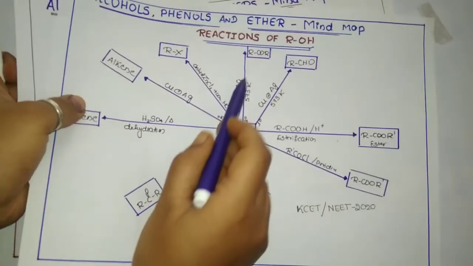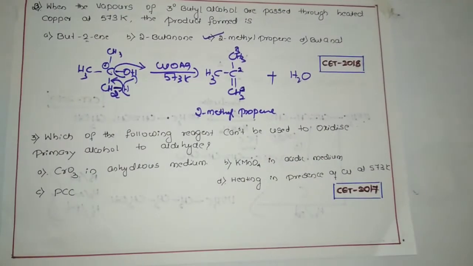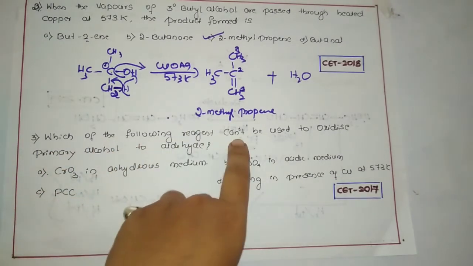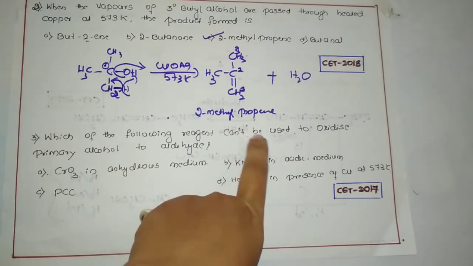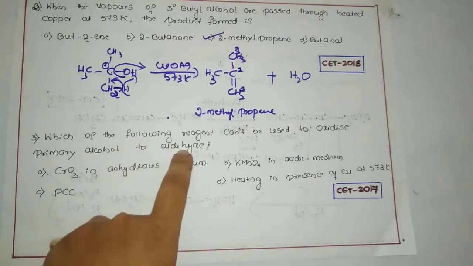So if you practice this one, if you know this one, then you can answer it very easily. That is about the second question. Similarly, there occurs the third question from the CET 2017. Which of the following reagents can't be used to oxidize primary alcohol to aldehyde? See the question again. Which of the following reagents can't be used to oxidize primary alcohol into aldehyde?